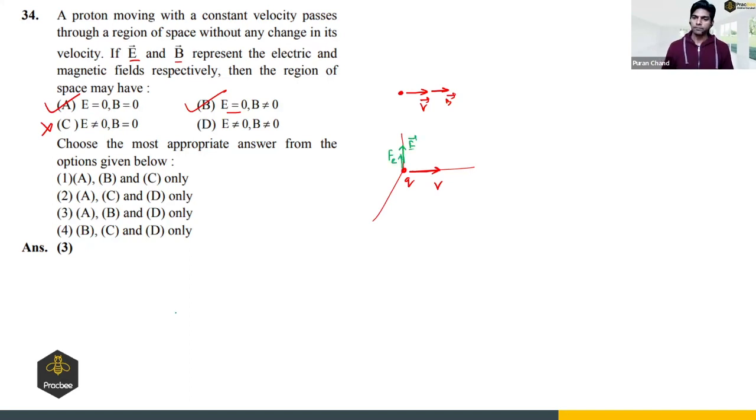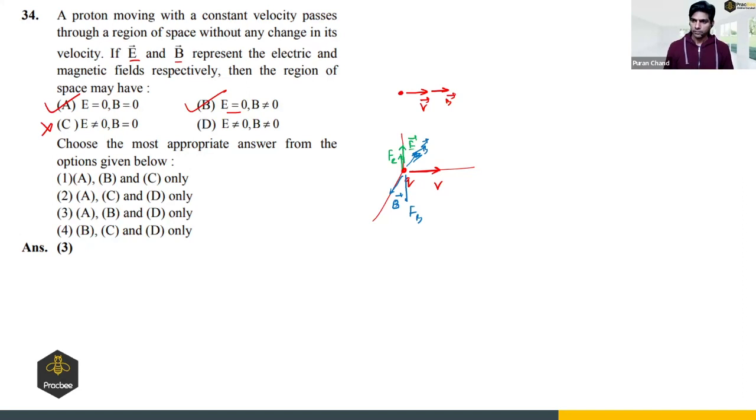Is it clear? Right? If we have a magnetic field, let us say, sorry, not into the plane. If we have the magnetic field in this direction, then the magnetic force will be in the downward direction, right? Is it clear?